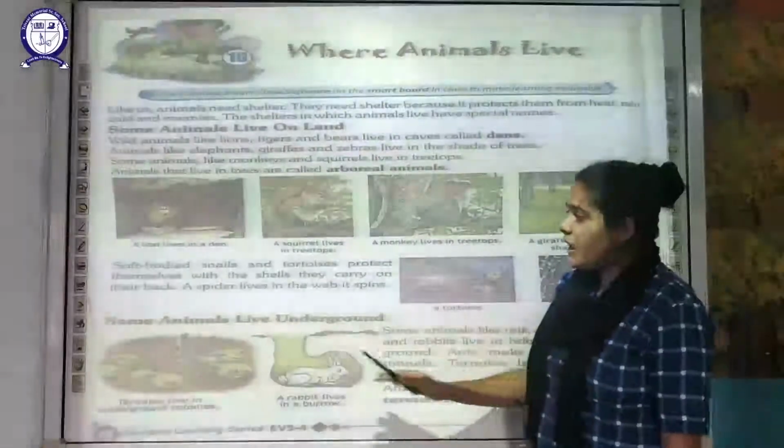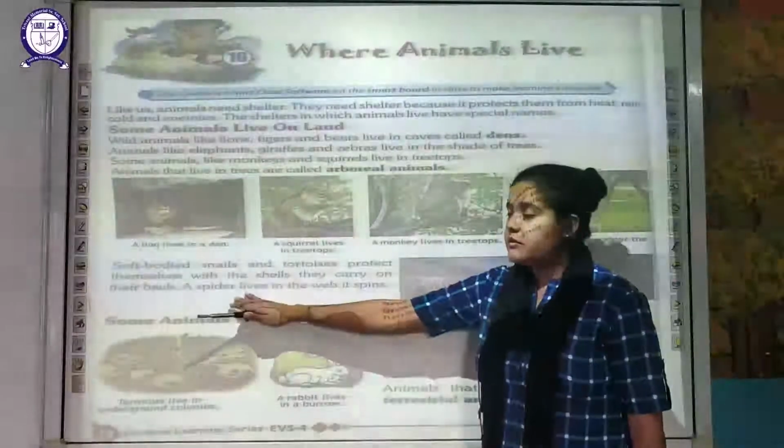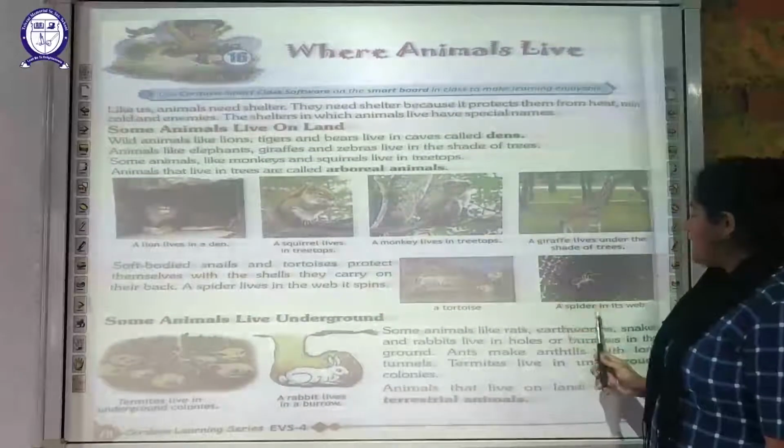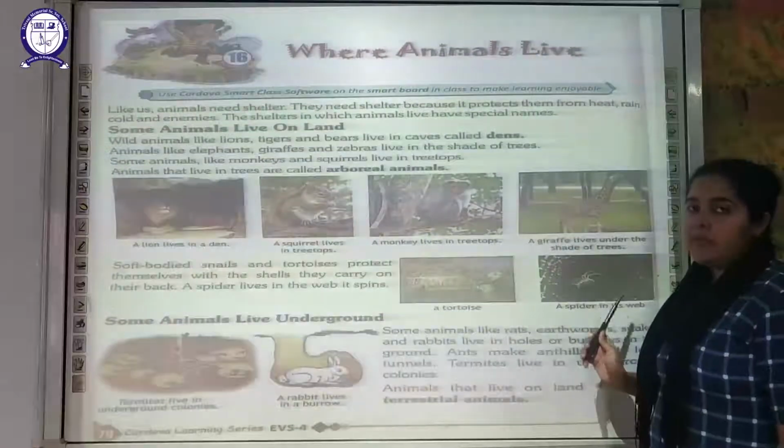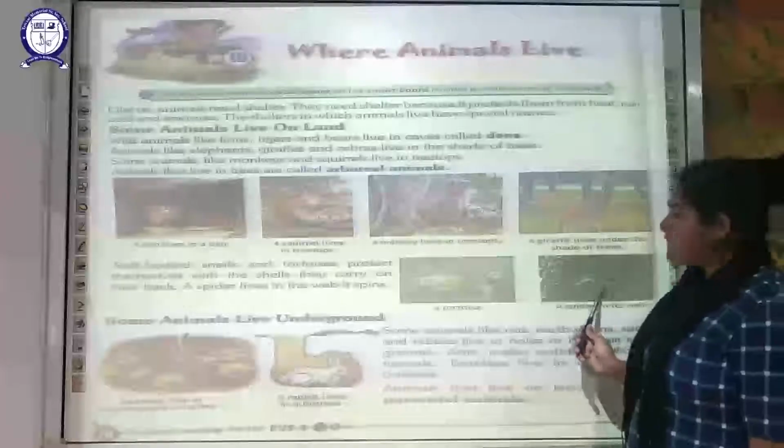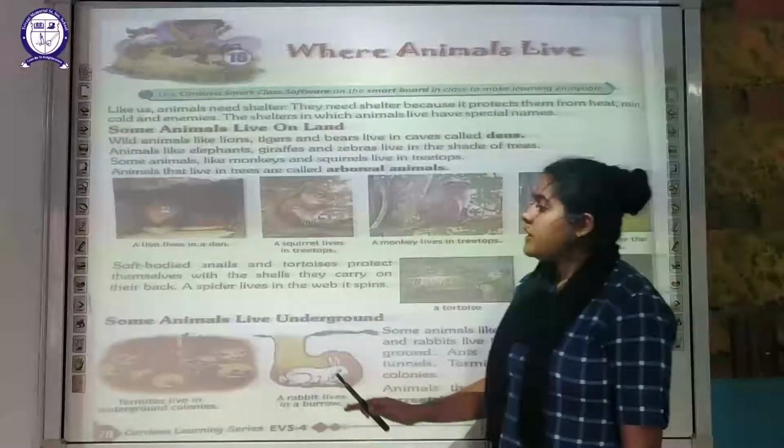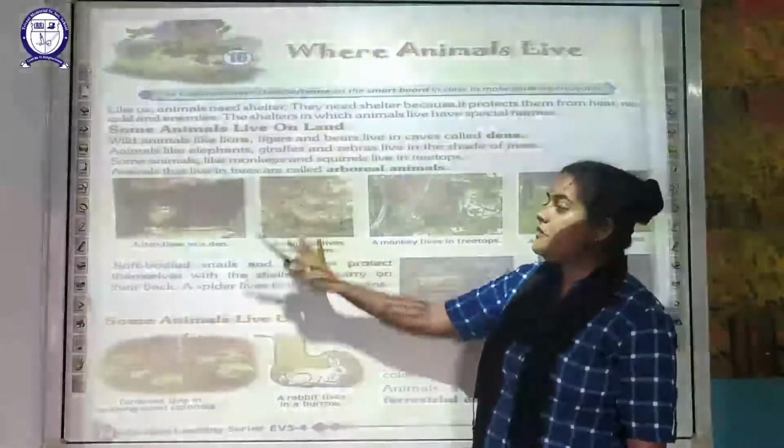Okay. And another one is your spider. This is very common. The spider generally lives in the web it spins. You might have seen these, they are very commonly seen. Okay, so these are the various animals which live on the land.